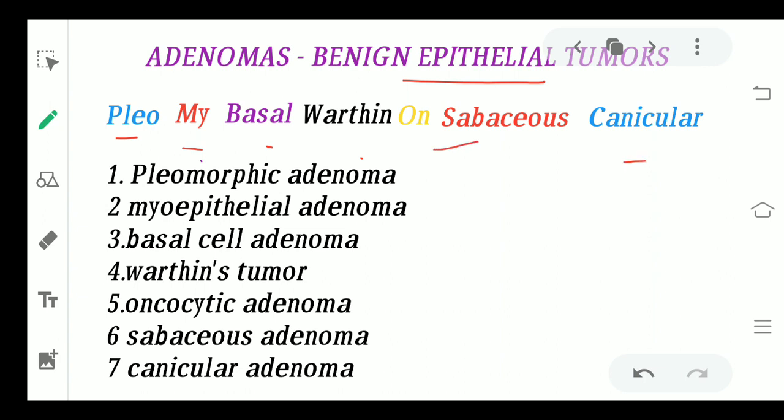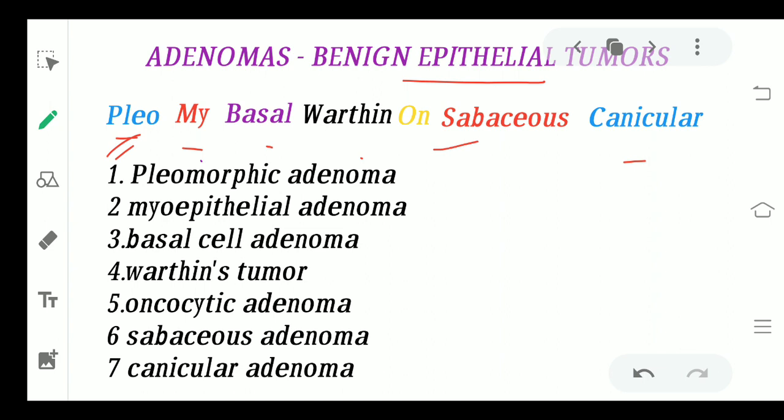So, for example, there is a guy whose name is Pleo, and his grandmother is addressing him: Pleo, my basal Wharton on the sebaceous canicula. He's on the sebaceous canicula. I know it's not making a huge sense, but believe me, repeat this sentence five times and it will be on your tips. So the sentence is, Pleo, my basal Wharton on the sebaceous canicula.